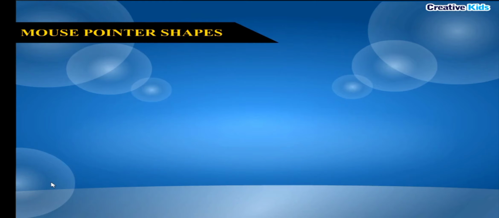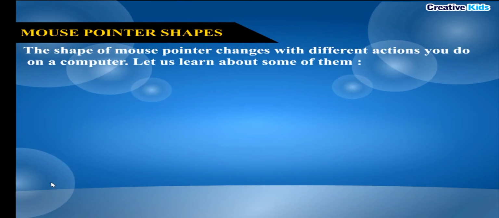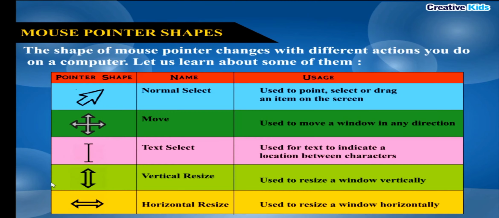Mouse pointer shapes. The shapes of mouse pointer changes with different actions you do on a computer. Let us learn about some of them. Pointer shape. Name. Usage. Normal select. Used to point, select or drag an item on the screen.